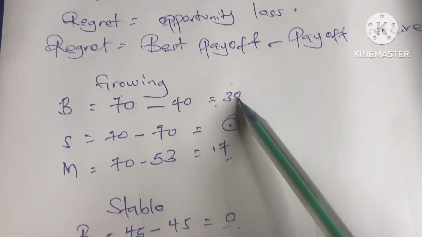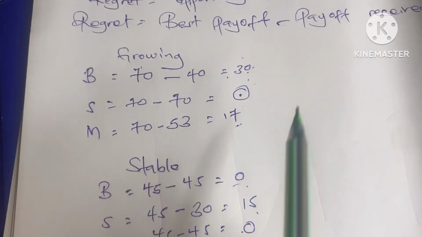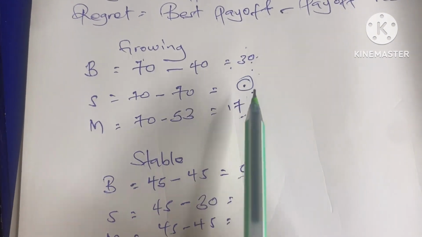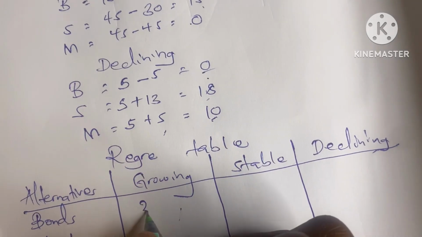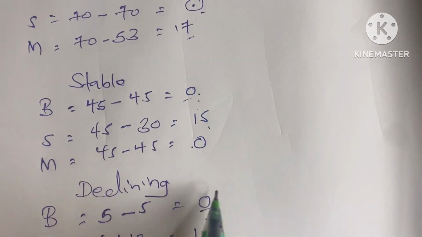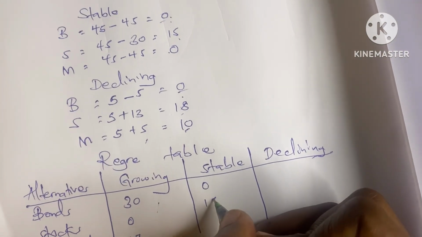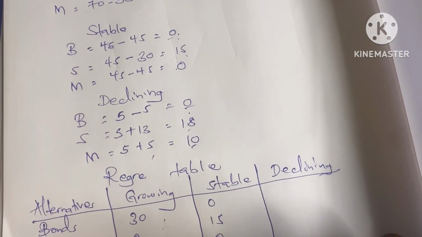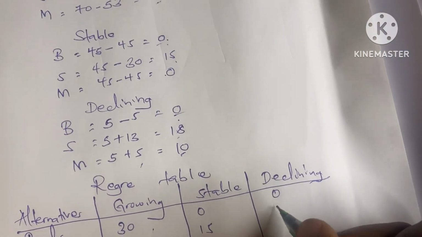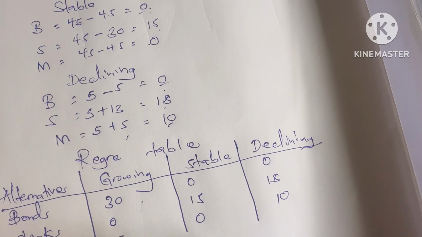We just bring these regrets here. When the economy is growing, we have 30, 0, then 17. Stable, we have 0, 15, then 0. Then declining, we have 0, 18, then 10.